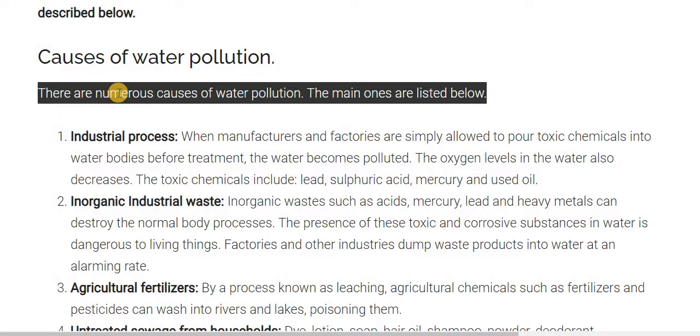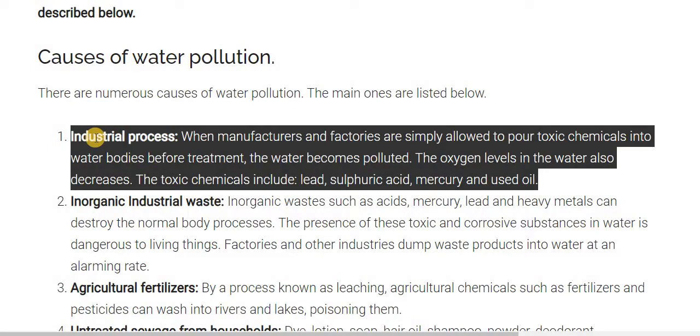There are numerous causes of water pollution. The main ones are listed below. The first one is industrial process. As we know, industries, manufacturers and factories are simply allowed to pour whatever toxic chemicals are produced after processing into the water bodies before treatment. The water becomes polluted, and the oxygen level in the water also decreases due to these toxic substances.